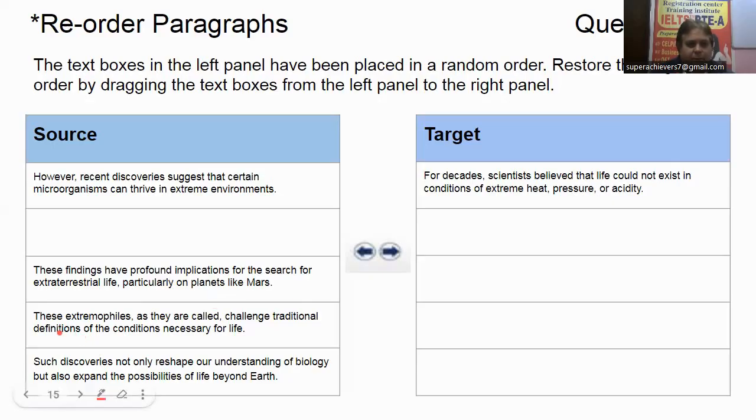After that, they are saying these extremophiles. Oh, means they have discussed the extremophiles. Where are the extremophiles? We have to check those. And after that, they are saying such discoveries, means multiple discoveries they have discussed. So as per the concept, the third stanza does not suit with our introduction. Fourth and third are not associated with our introduction.